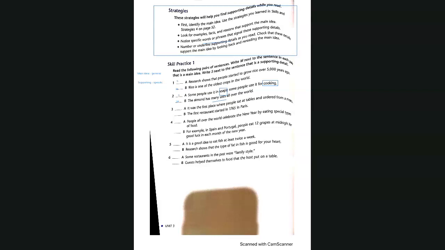A: It was the first place where people sat at tables and ordered from a menu. B: The first restaurant started in 1765 in Paris. I put main idea B and supporting idea A. Because I think B is talking about the first restaurant in Paris, and the other one says people sat at tables and ordered. This is not the main idea.